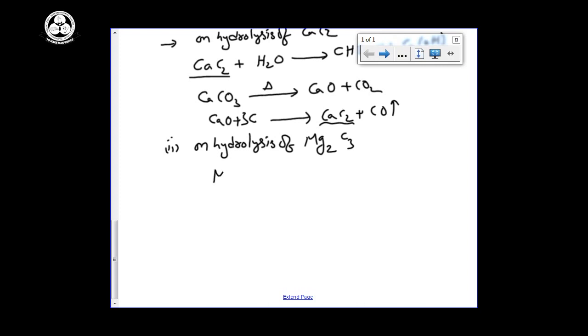Magnesium carbide, same Mg2C3, on hydrolysis, add water, you can get, not acetylene. 3 carbons are there, so I am writing 1, 2, 3. We need 1 triple bond, and the remaining you can write hydrogens. Its name is propyne.